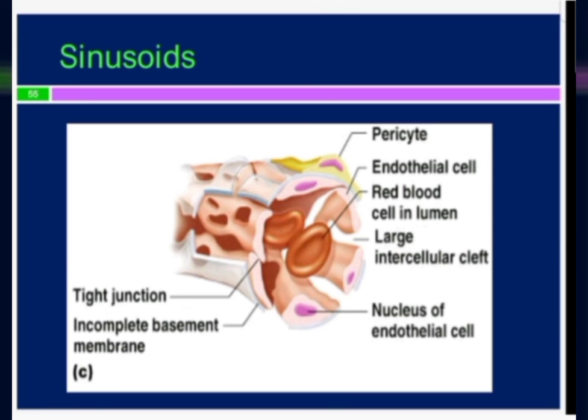There will be in the liver sinusoids the Kupffer cells, and these cells are phagocytic. They engulf the foreign particles, so they play a role in the defense of the body against the invading organisms. So these phagocytic cells are also one of the very important properties of the sinusoids.